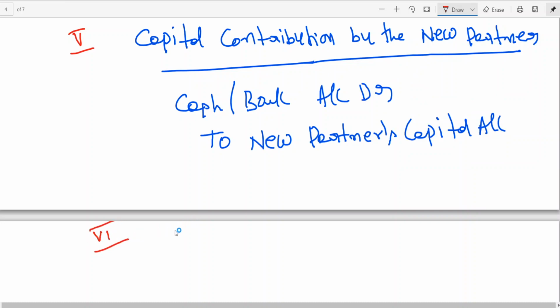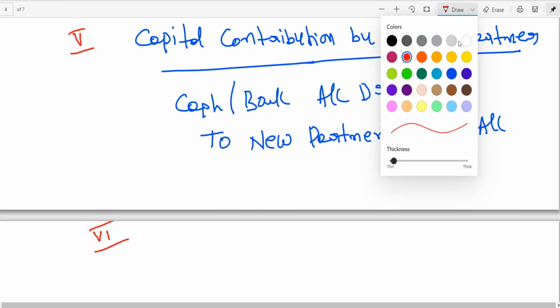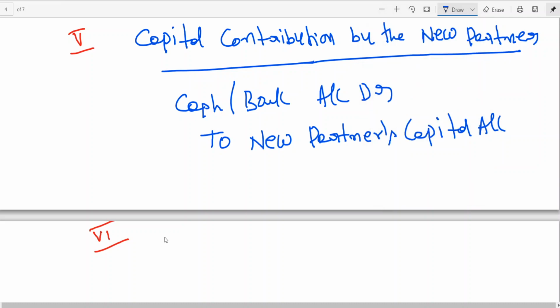Sixth point is about adjustment of capitals. I think this, when situation comes, I'll explain.